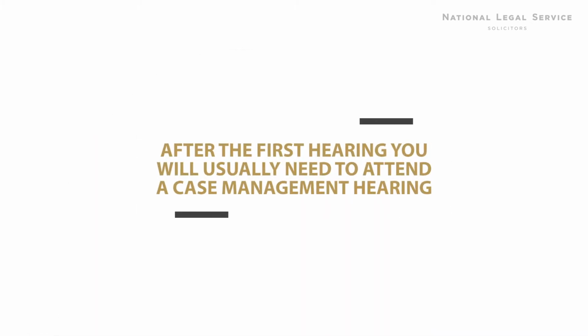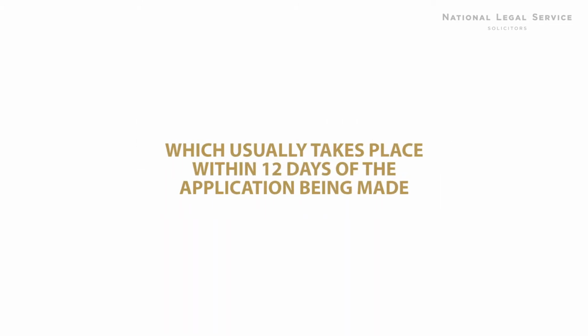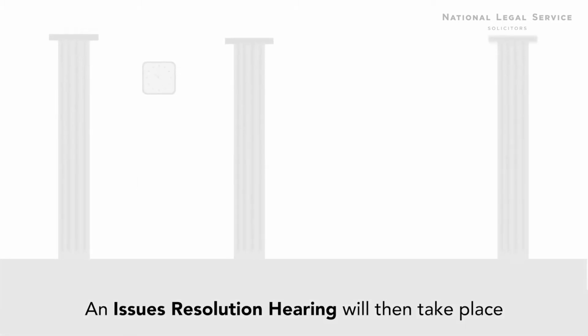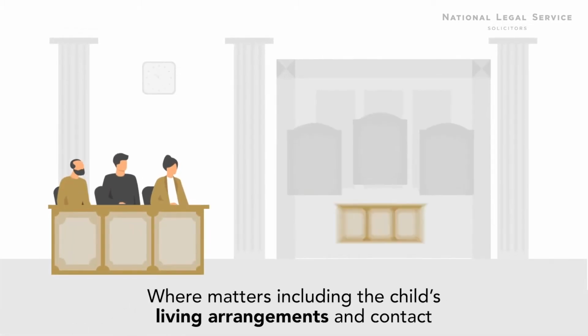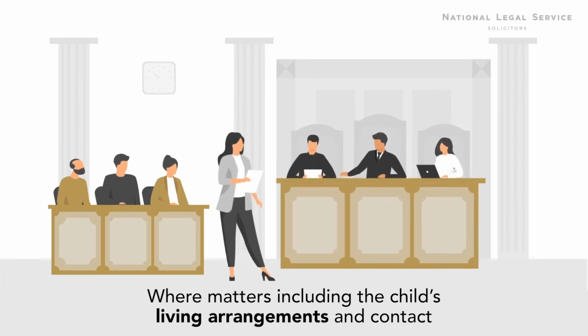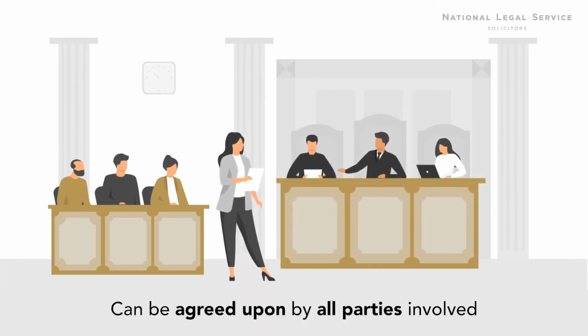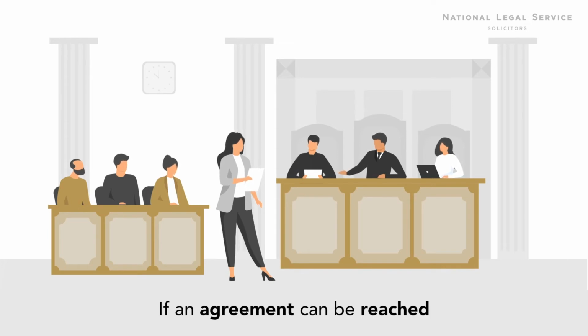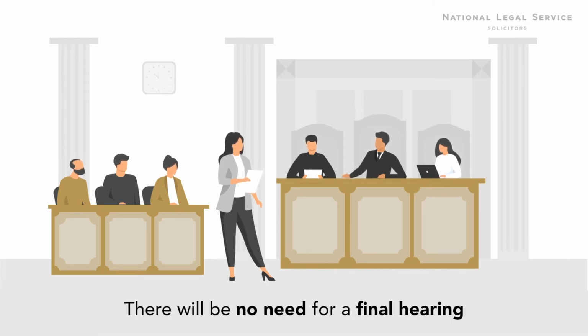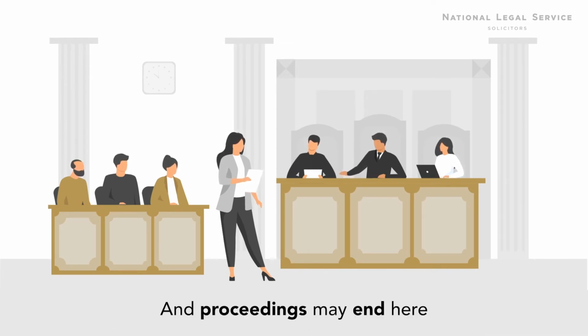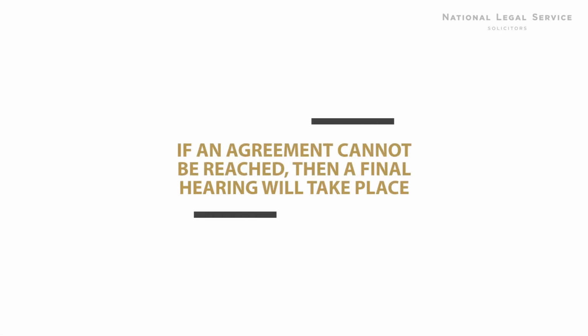After the first hearing, you'll usually need to attend a case management hearing, which usually takes place within 12 days of the application being made. An issues resolution hearing will then take place, where matters including the child's living arrangements and contact can be agreed upon by all parties involved. If an agreement can be reached, there'll be no need for a final hearing, and proceedings may end here. If an agreement cannot be reached, then a final hearing will take place.